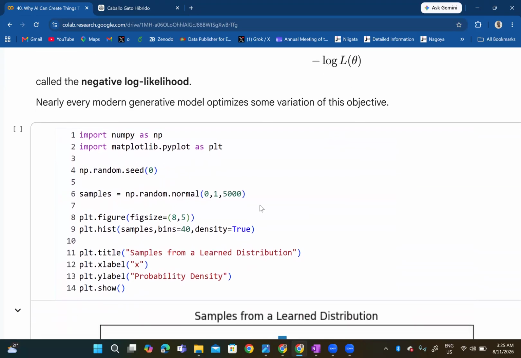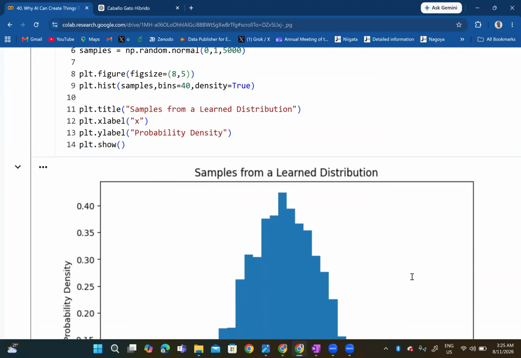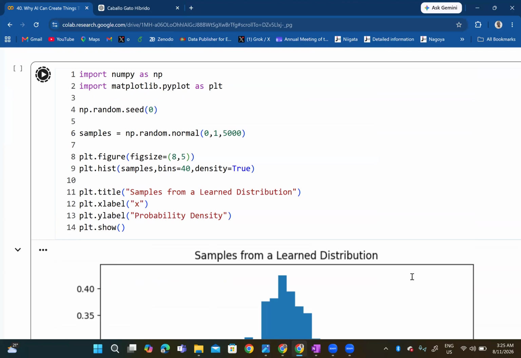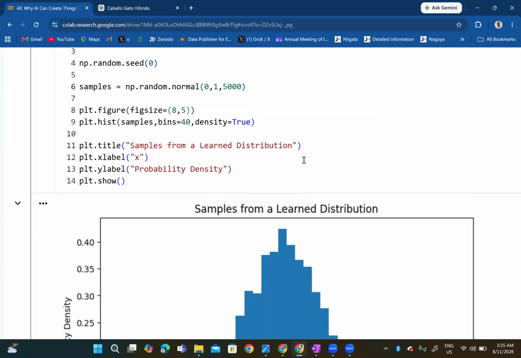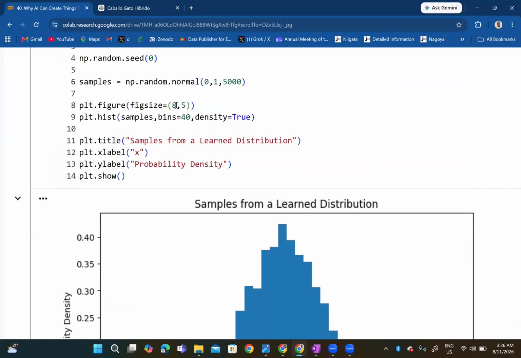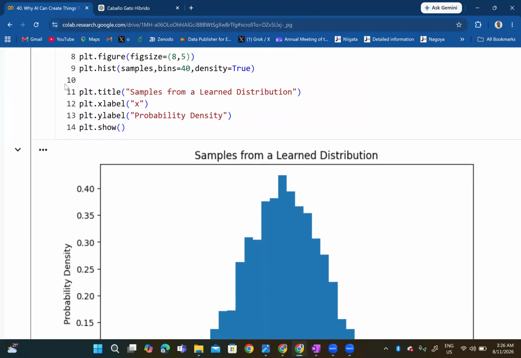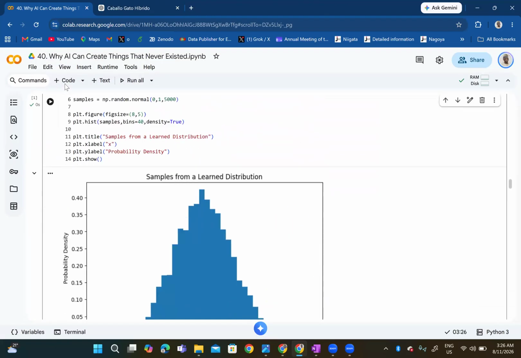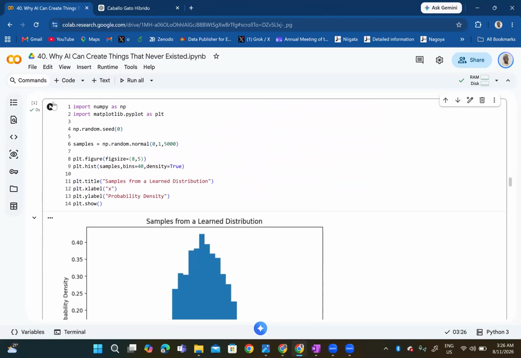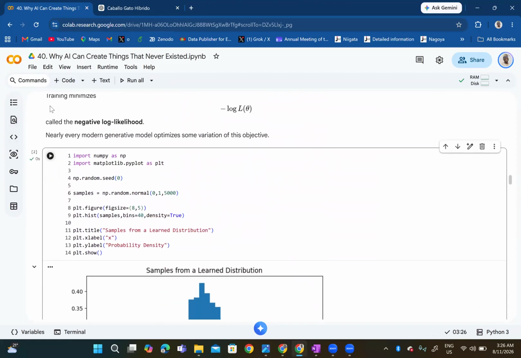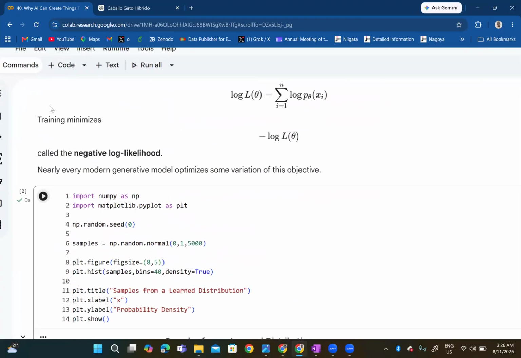Here now, we do random seeding to ensure that we always get the same result, so we can have samples from a learned distribution. This is generated from random values, right? What this seeding is doing here is to ensure that no matter how many times we run this code, we always get the same distribution. You see that the distribution is always the same because of line 4 here. But if you don't care about the distribution that comes out each time, then line 4 doesn't matter anymore.